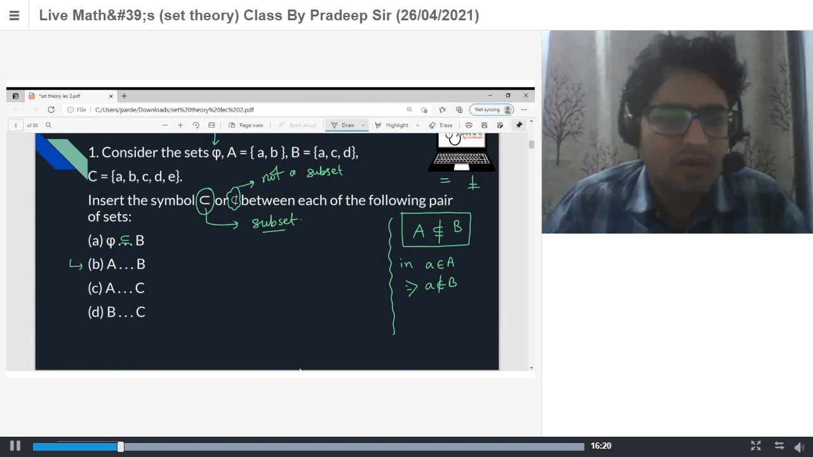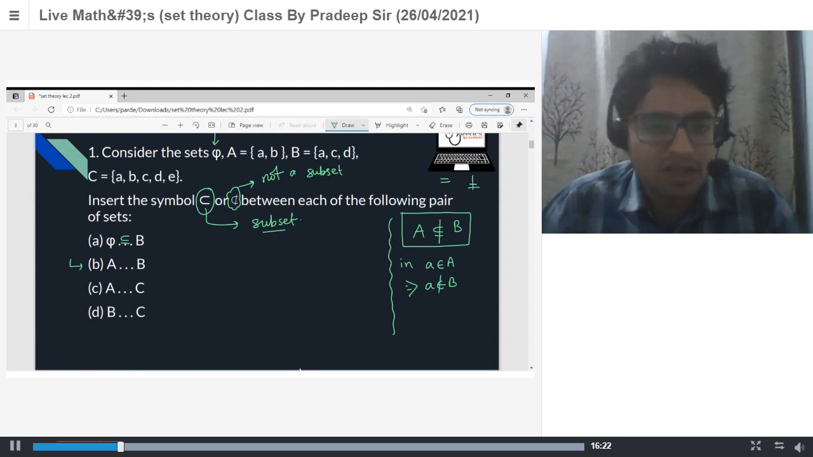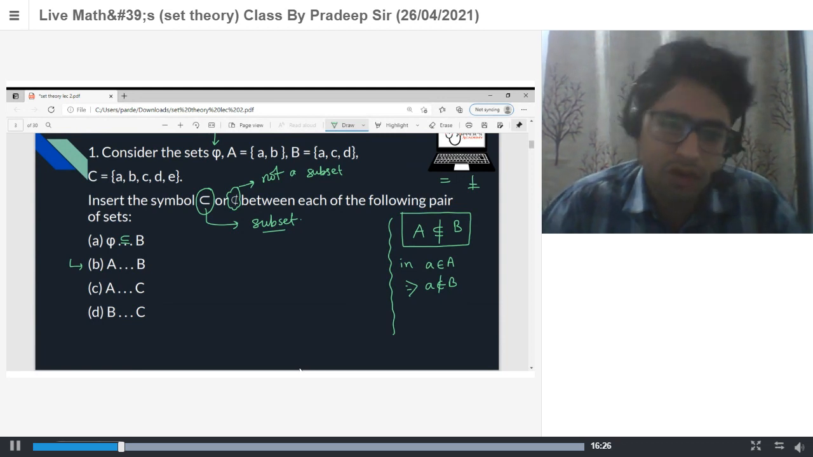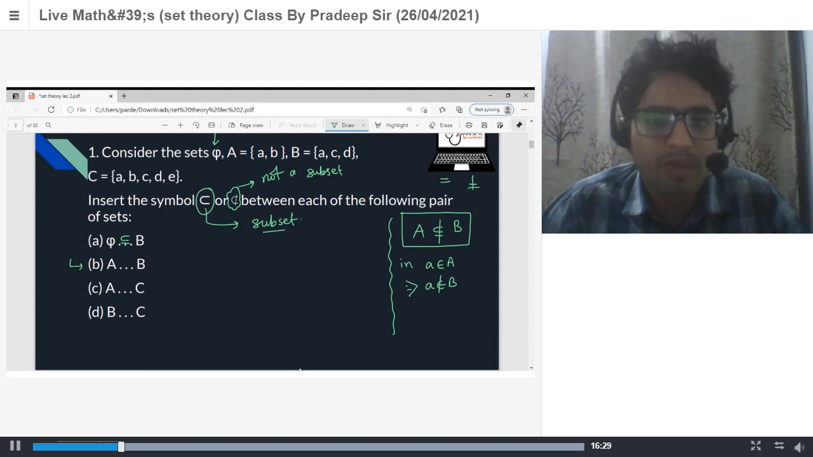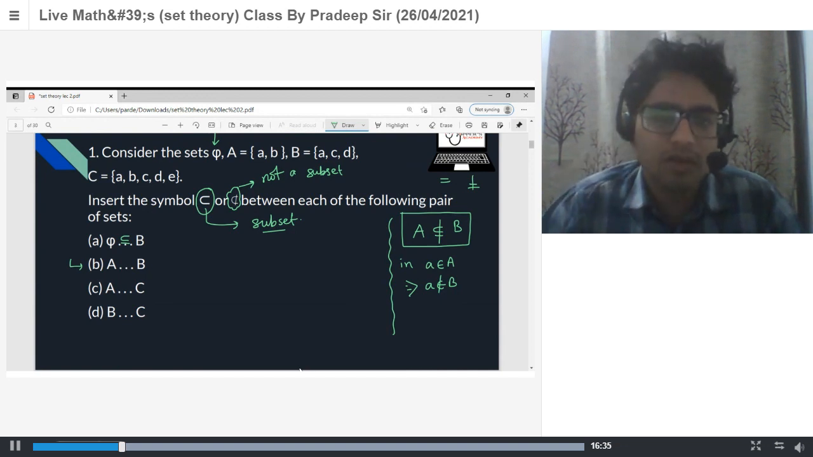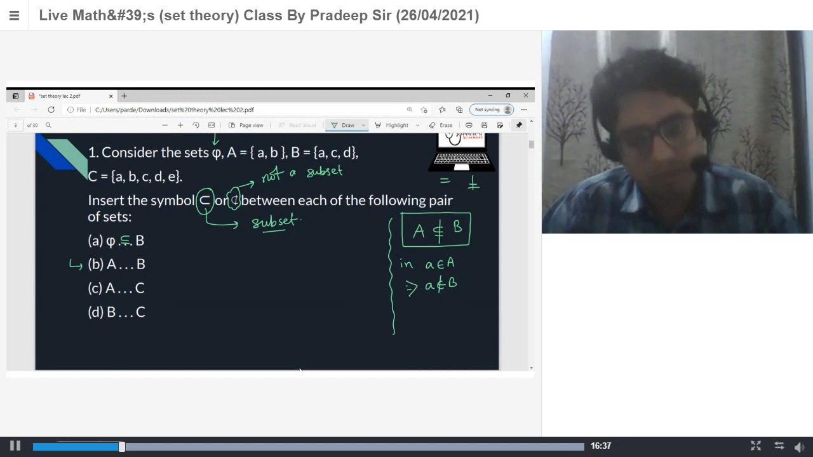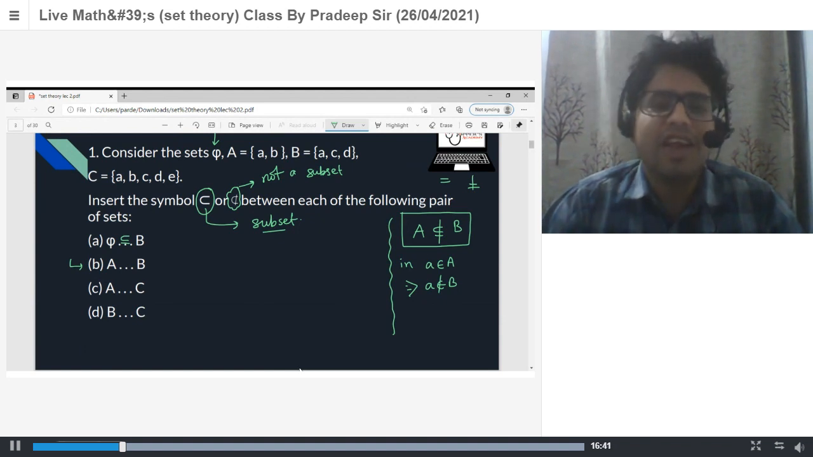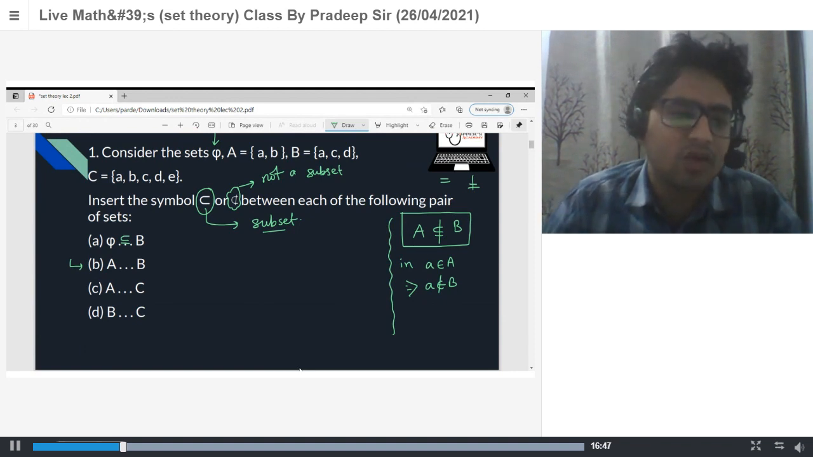B part. Is it a subset or not a subset? Not a subset. Why? Because in A we have a and b, whereas in B we have only a, c, and d, so the set B is lacking the element b. Very good. So basically in A we have one element which does not belong to B, and that element is b. So A is not a subset of B.